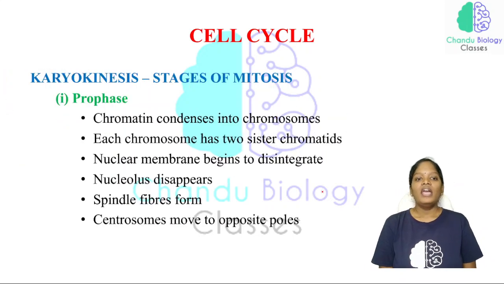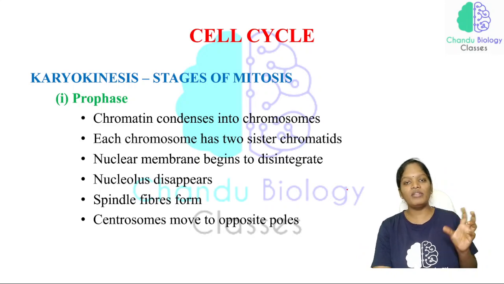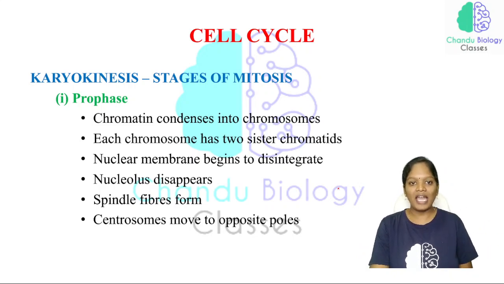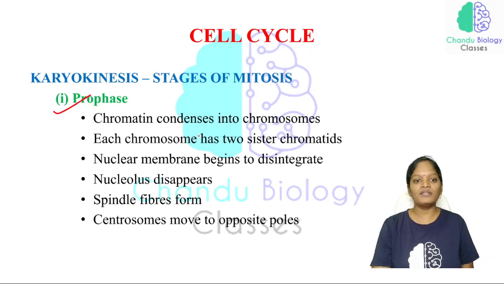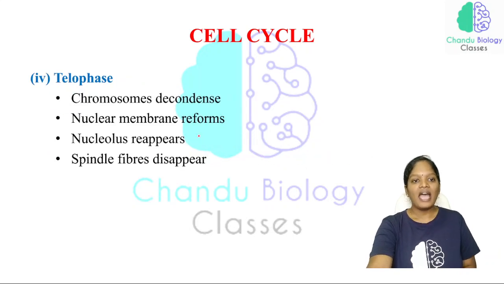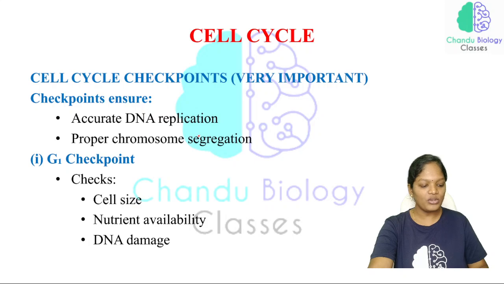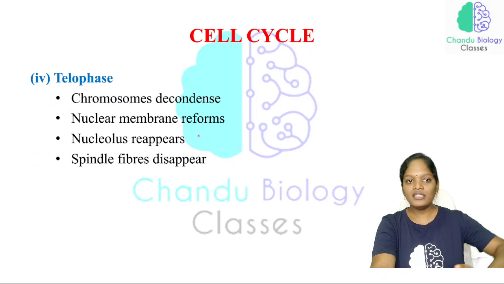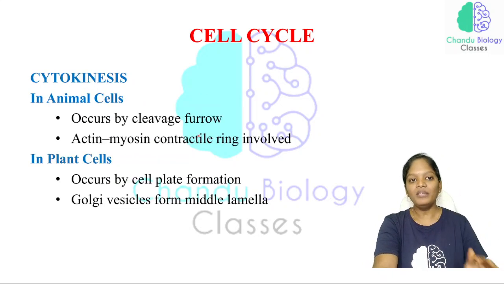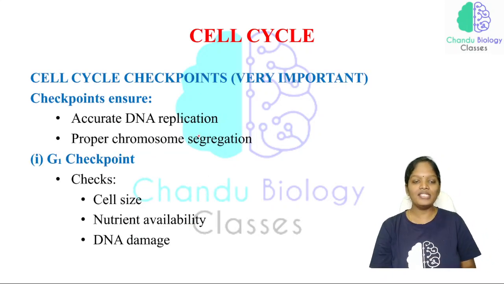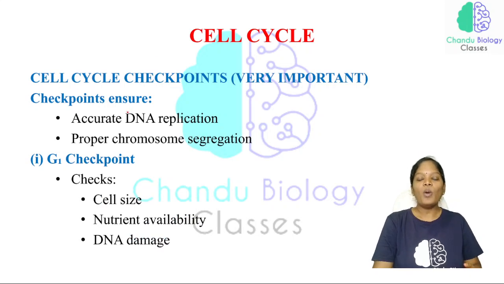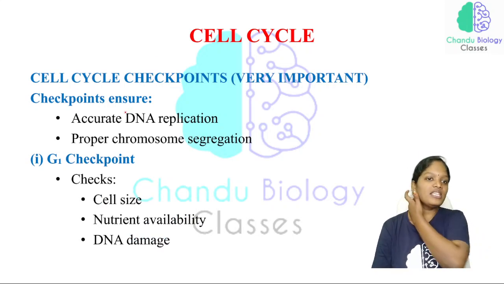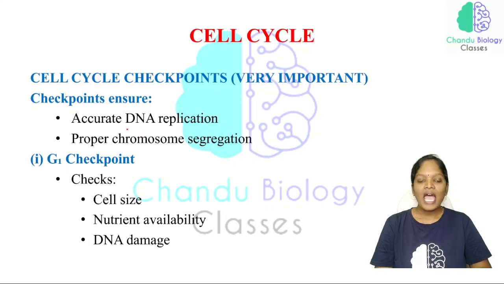Now see here, in karyokinesis many important things take place. Four stages come under the process of karyokinesis, that is prophase, metaphase, anaphase, telophase, and then cytokinesis. We have discussed all these things in the cell division chapter, but as of now we are going to discuss only the cell cycle, just to know what all the checkpoints present in the cell cycle are.